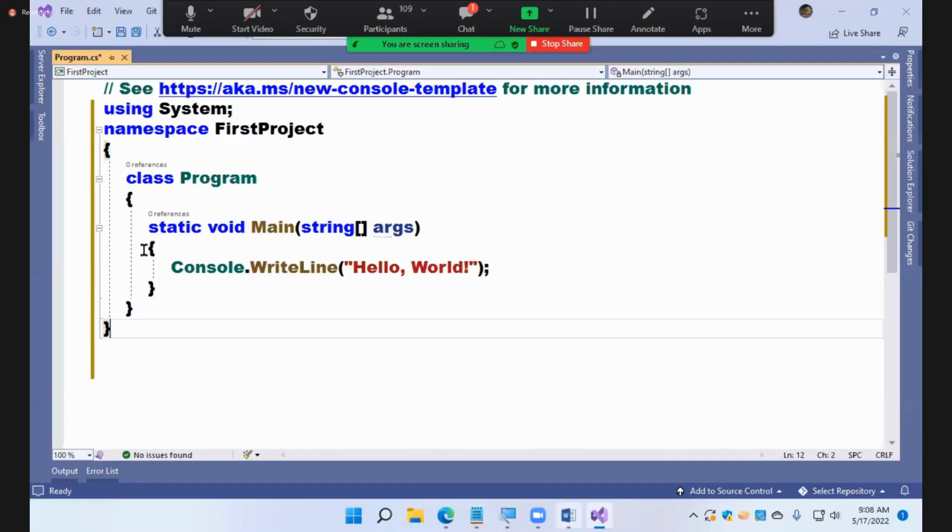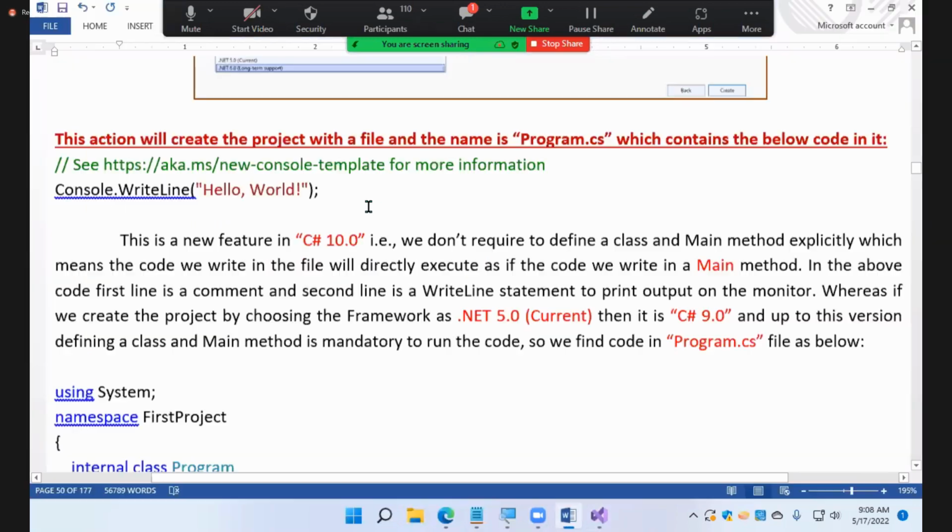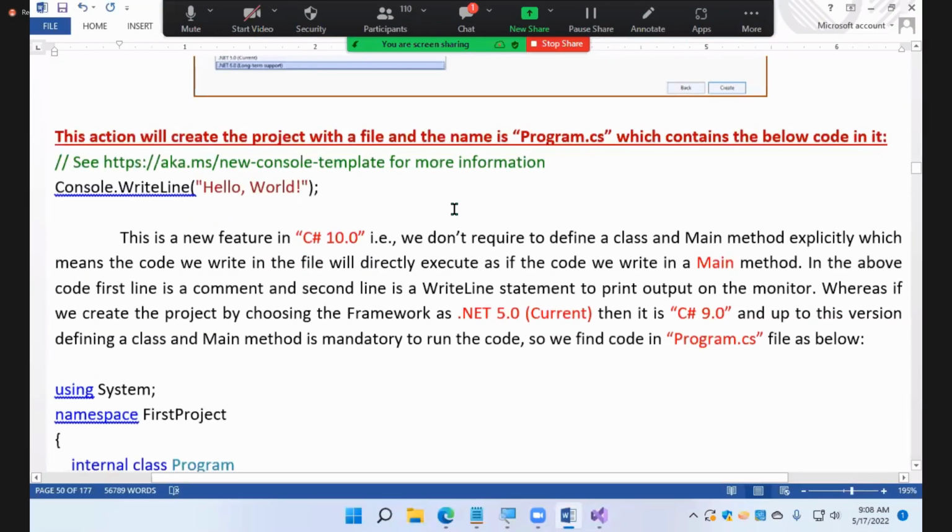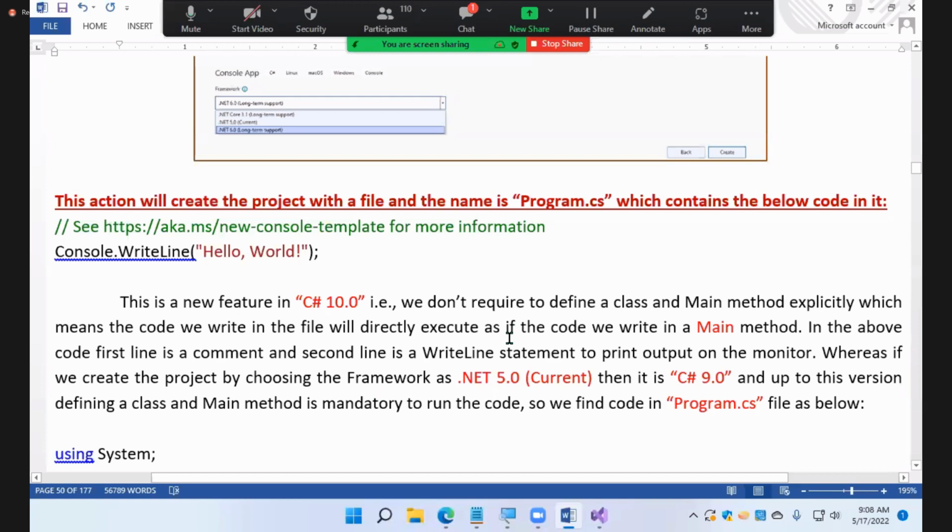This action will create a project with a .cs file which contains the below code in it.